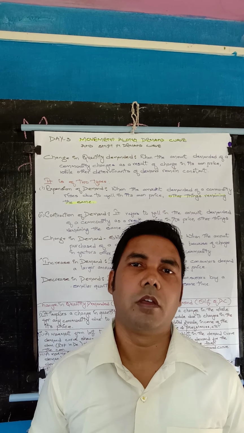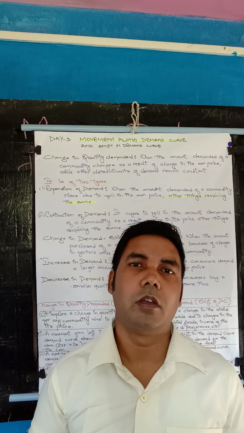When the amount purchased of a commodity rises or falls because of a change in factors other than the own price of the commodity, change in factors means change in the determinants. Other things will remain constant, and just the determinants will change, leaving the price of the commodity constant.